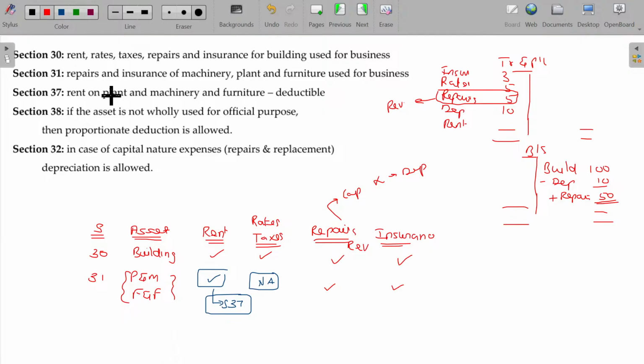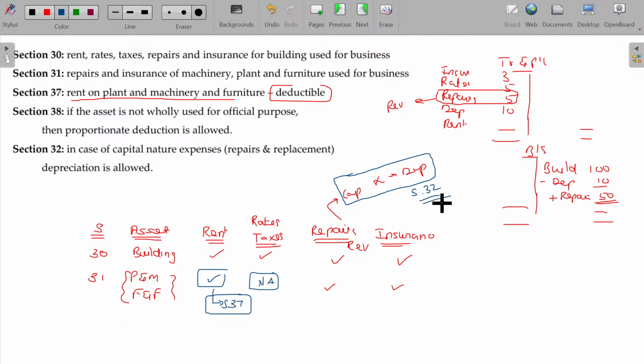Rent on plant and machinery and furniture is deductible under section 37. Is that clear? Sir, what happens if the repairs are capital in nature? If it is capital in nature, it can be added to the concerned asset and is eligible for claiming depreciation. Depreciation we will study under section 32.